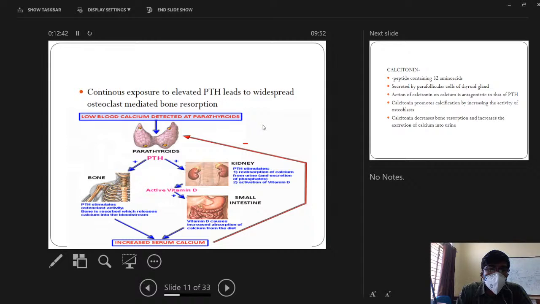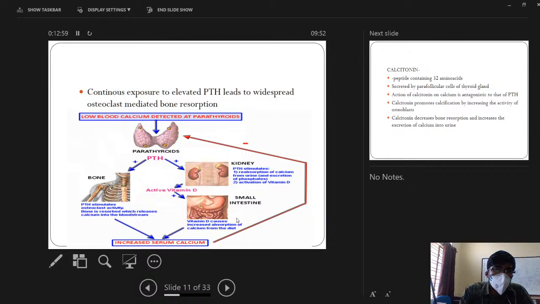Parathyroid hormone, if it is administered in pulses, that is 1 to 2 hours a day, will cause bone formation. If there is continuous exposure to parathyroid hormone levels, it will cause net bone resorption. So it acts indirectly on the small intestine.